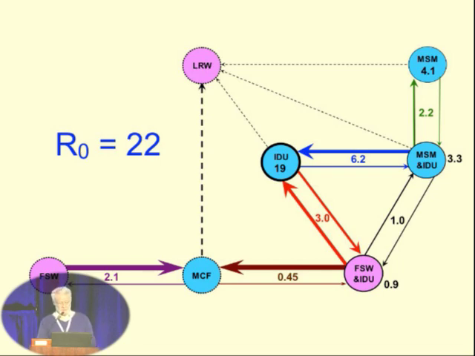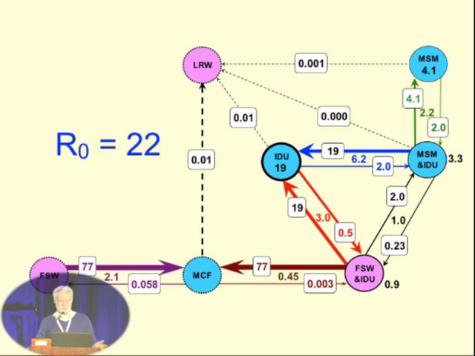But we can go one step further. Here I'm looking at the loops of transmission within each group or between pairs of groups. We can actually look at the transmission between people within each group. So we see that each female sex worker, bottom left, on average will infect 77 clients in the course of her life with HIV. Each client will only infect 6 female sex workers. And of course, the point is simply that sex workers are having sex with lots of different clients, clients are having sex with relatively few sex workers.